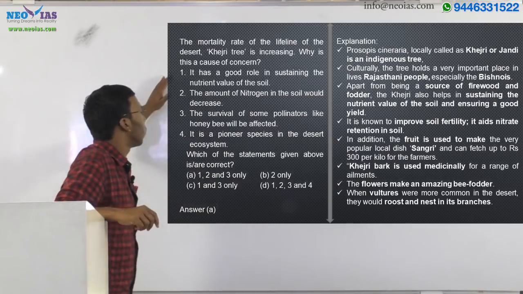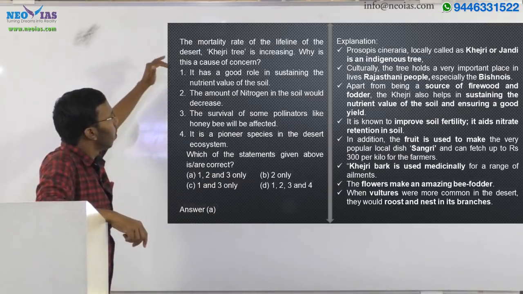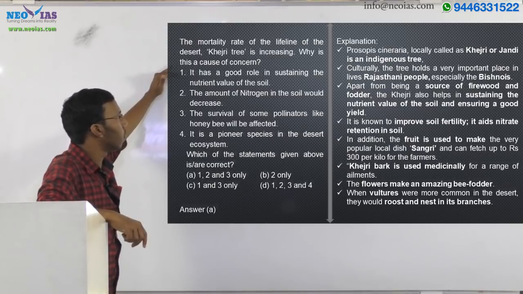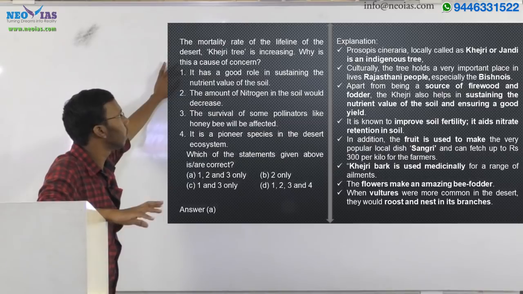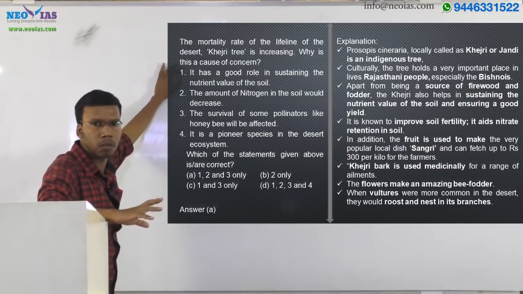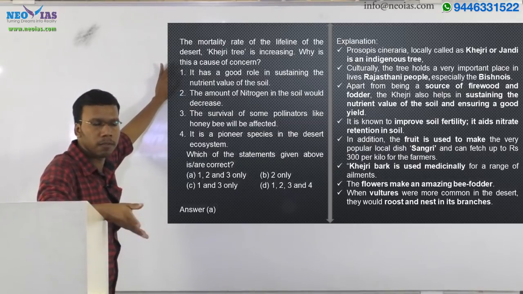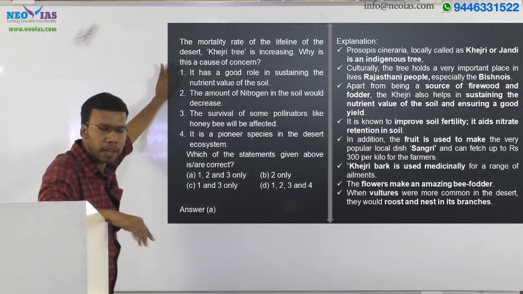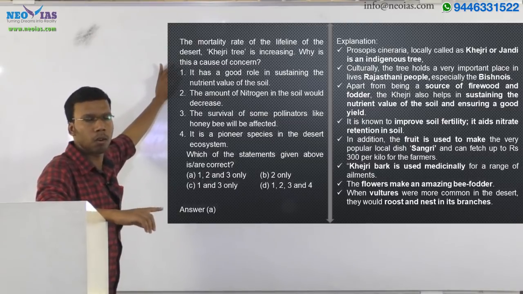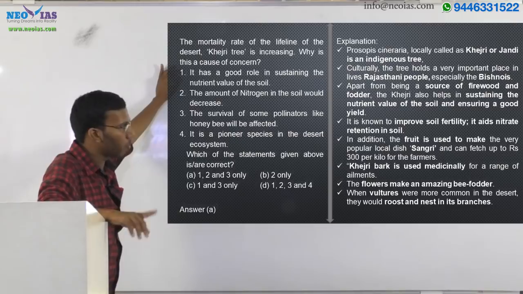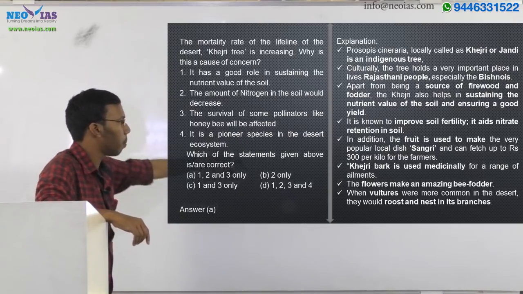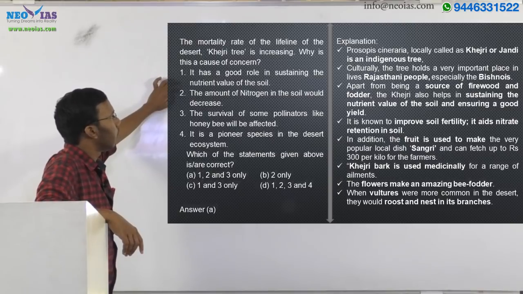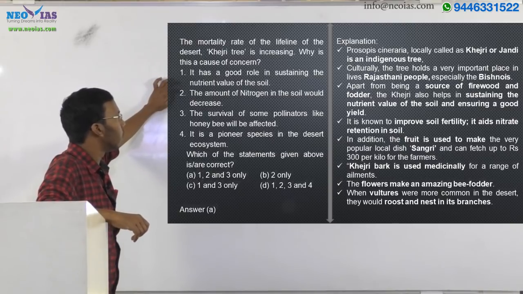Now let's go through the options. The first statement: it has a good role in sustaining the nutrient value of the soil. Khejri has a good role in sustaining the nutrient value of the soil, which we discussed, because it is a nitrogen fixing tree. So it maintains the nitrogen in the soil and improves soil fertility. So the first statement is correct, and we eliminated B. Then the second statement: the amount of nitrogen in the soil would decrease.